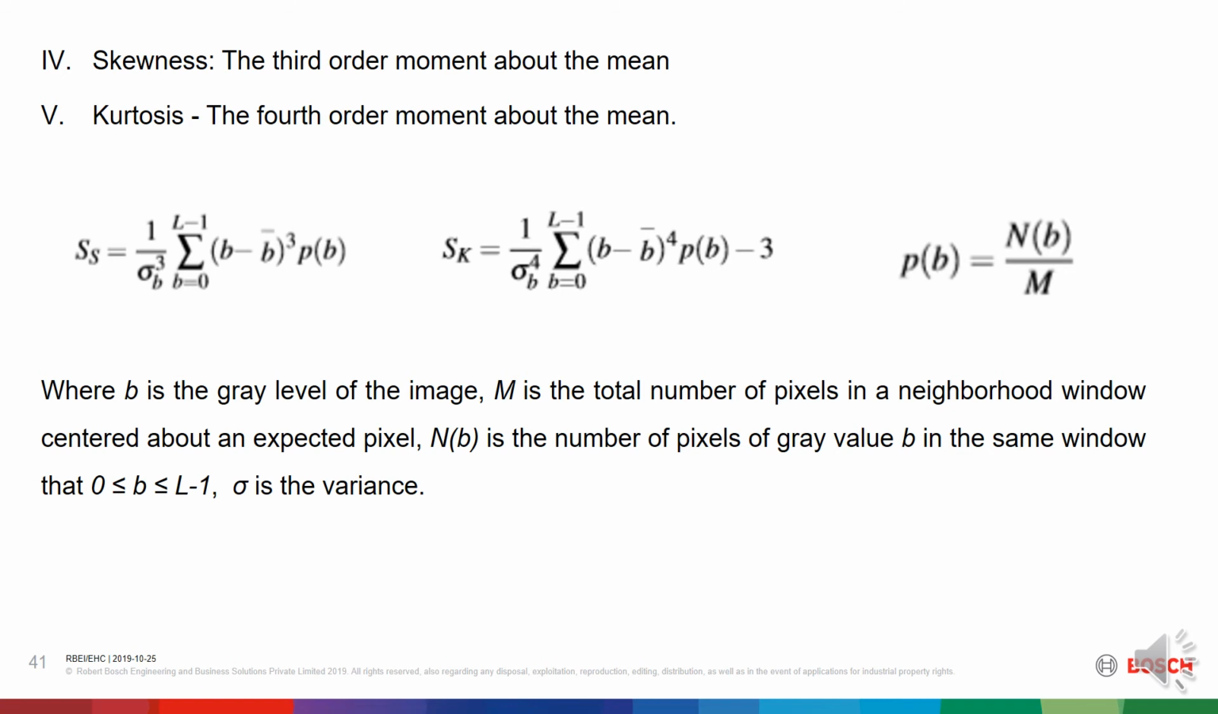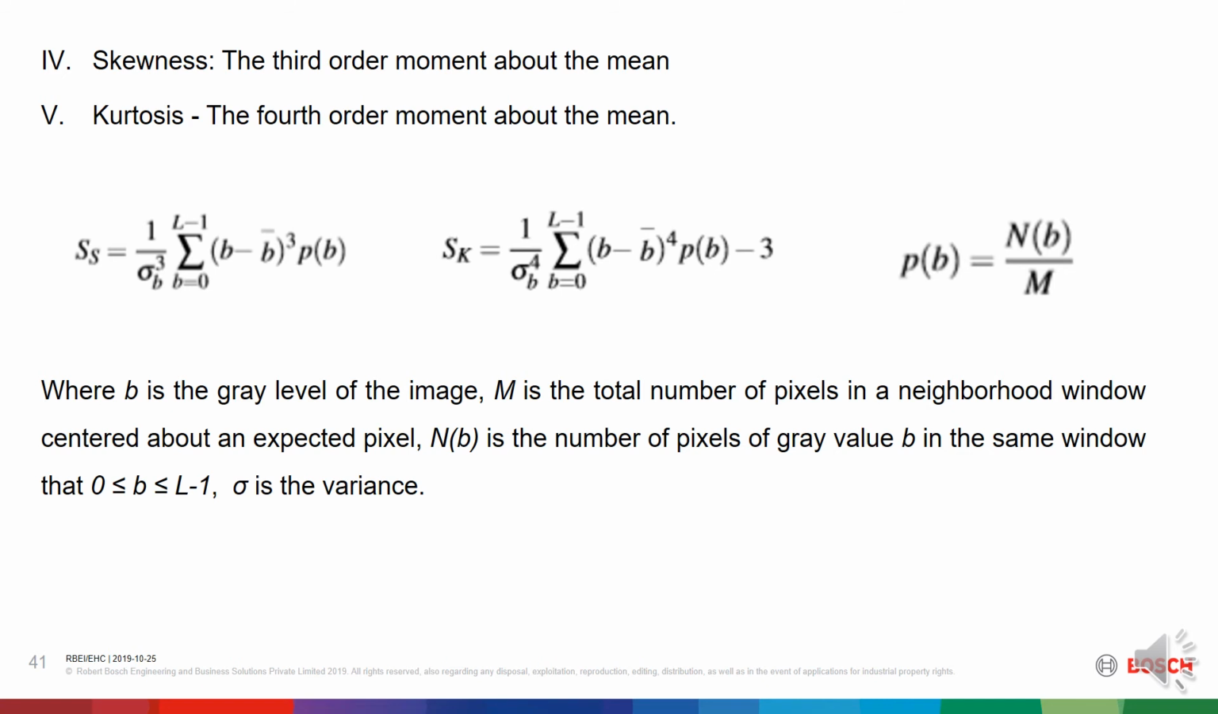These are the equations for skewness and kurtosis, where S_S is equal to 1 by the variance of P, the whole raised to 3, summation over B equal to 0 to L minus 1 of (B minus B_mean) the whole raised to 3 into P(B), and S_K is equal to 1 by the variance of B, the whole raised to 4, summation over B equal to 0 to L minus 1 of (B minus B_mean) the whole raised to 4 into P(B) minus 3, where P(B) is given by N(B) by M,